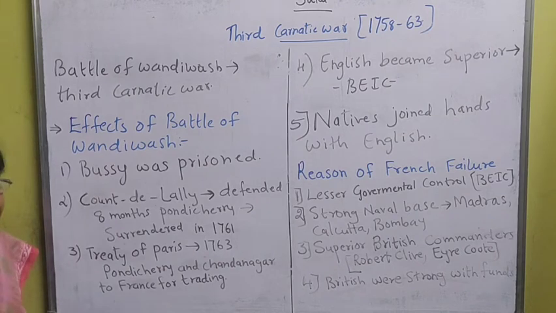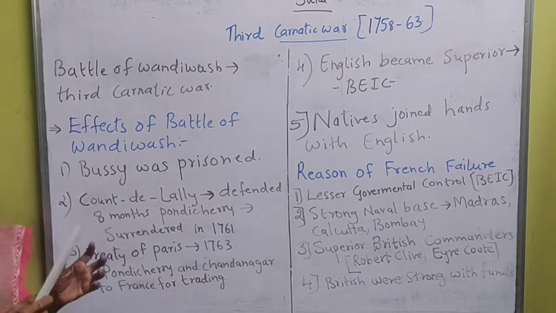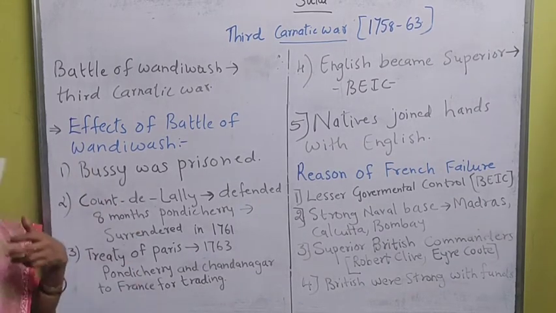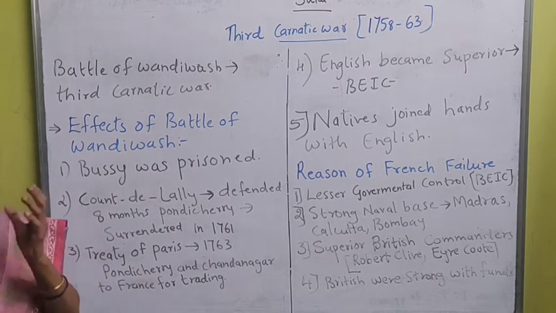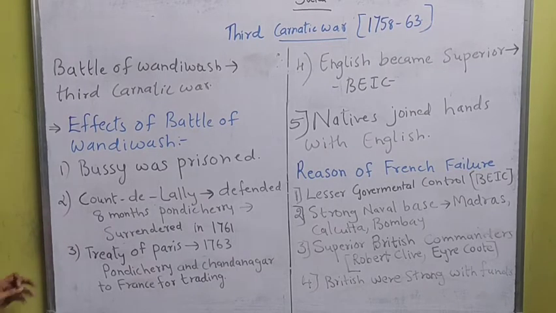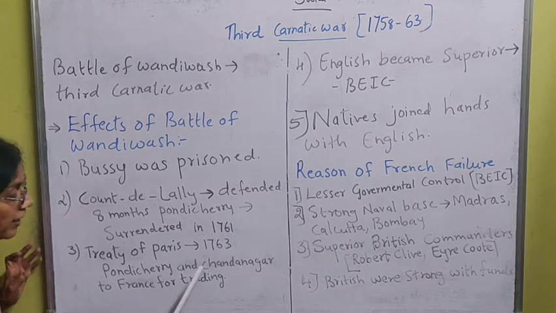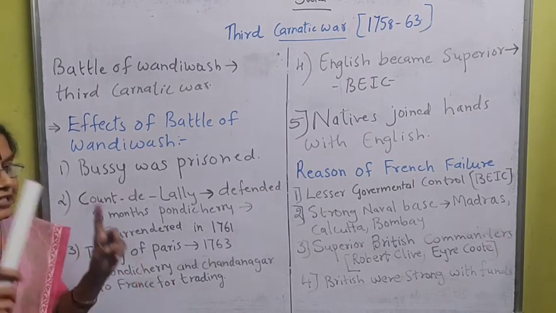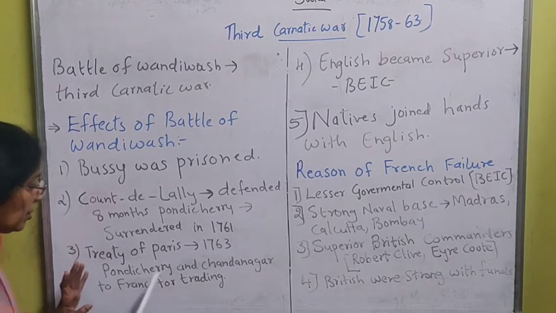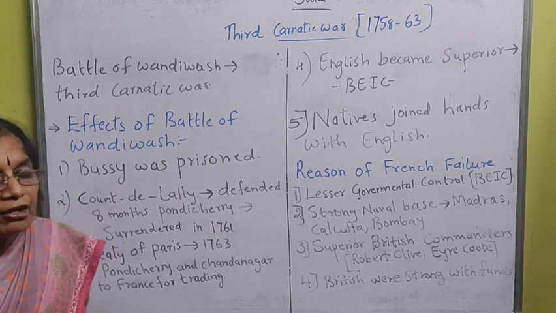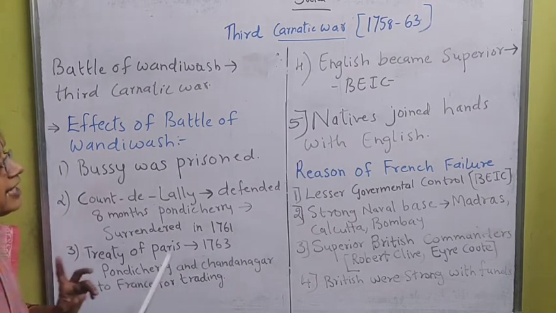That means what? When a treaty is signed, I told you there is an exchange: whatever is lost by the French will be given to the English, and whatever is lost by the English will be given to the French. So what happened over here is that the English returned Pondicherry and Chandernagore to France for trading, and told them that they should not wage any war. There should be no army kept for that purpose. Only they should trade, like how the Portuguese came to India only for trading purposes. That was the condition for France, and they got Pondicherry and Chandernagore.